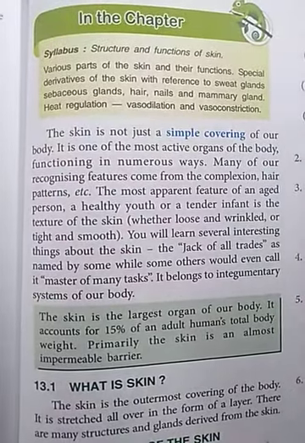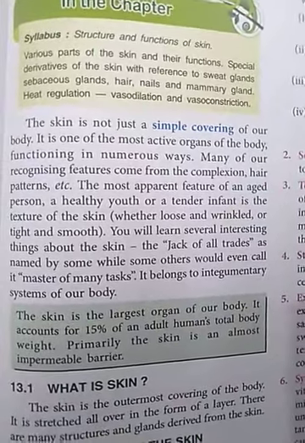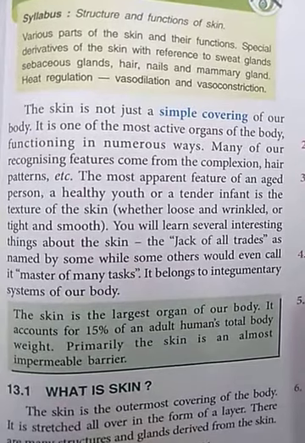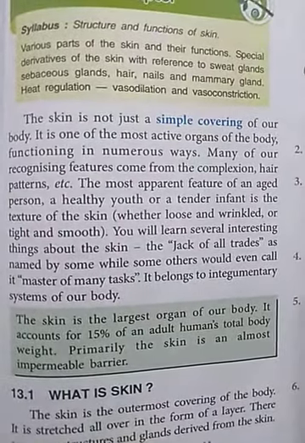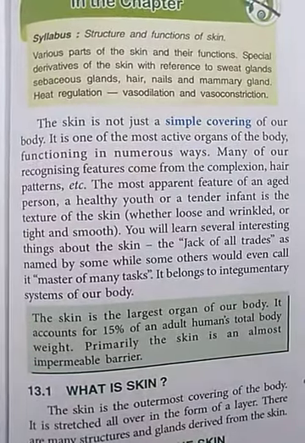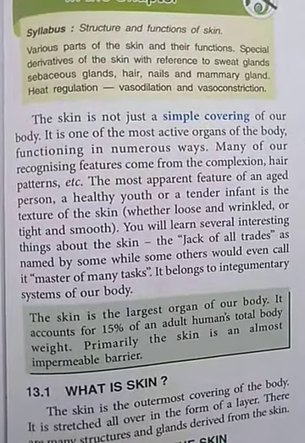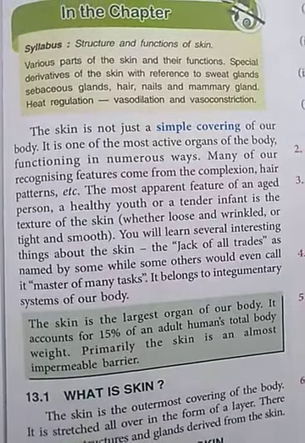Now we will learn very interesting features about the skin. Skin also belongs to the integumentary system of the body. What do you mean by integumentary system? Integumentary system is a system which comprises the skin and its derivatives, like hair, nails and feathers. So all these things help to protect our body from any kind of damage and infection.